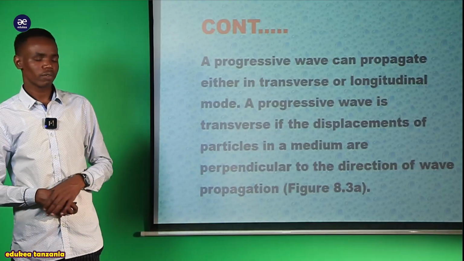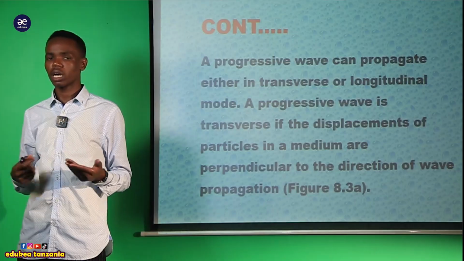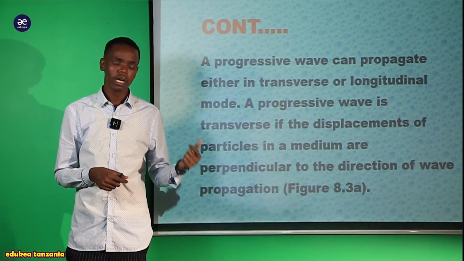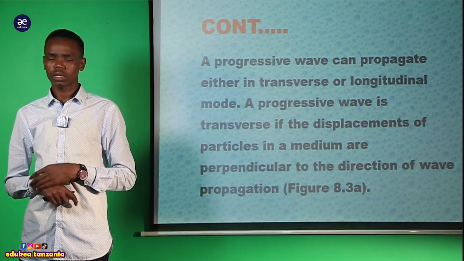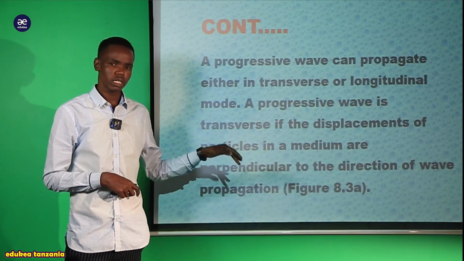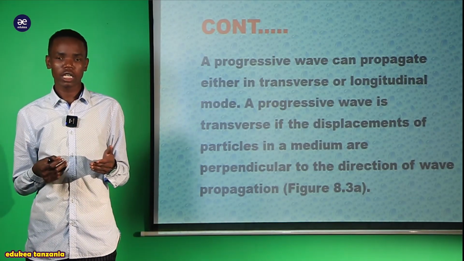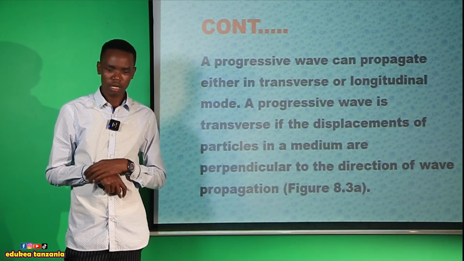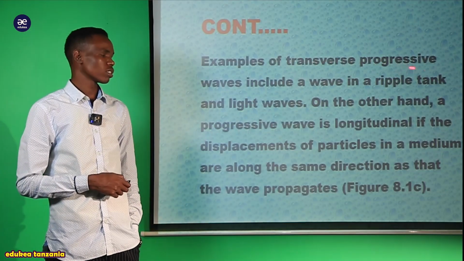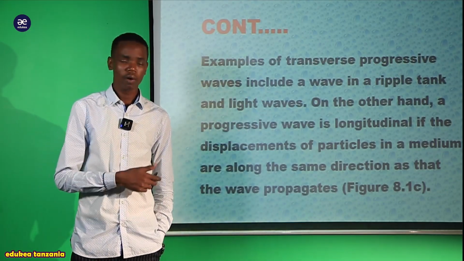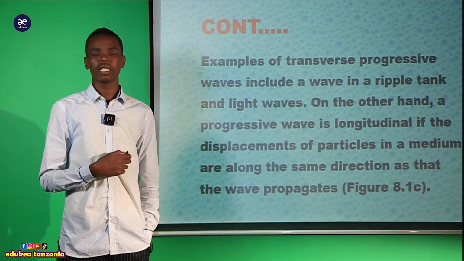For instance, we are going to see figure number 3 for our topic number 8, trying to explain how the progressive waves are called transverse waves. We have said that this is a progressive wave when the wave direction is perpendicular to the particle direction. So examples of those transverse progressive waves include the wave in a ripple tank.